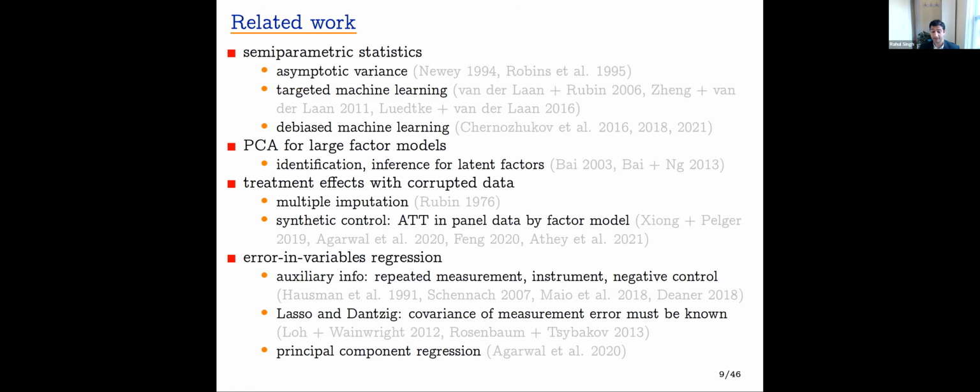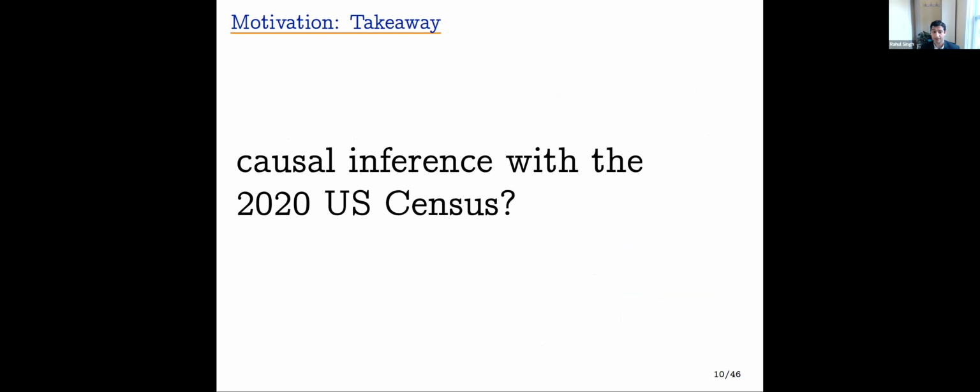Our work relates to the literature on principal component regression, and in particular, we'll propose new variants of principal component regression for causal inference. So we're motivated by this question of how to do causal inference with the 2020 US Census, and if it's even possible with high dimensional corruptions like discretization and differential privacy.